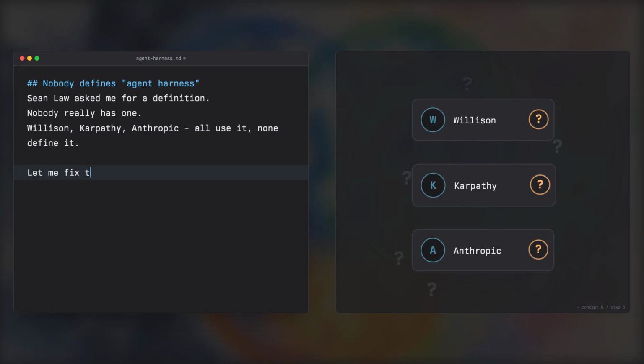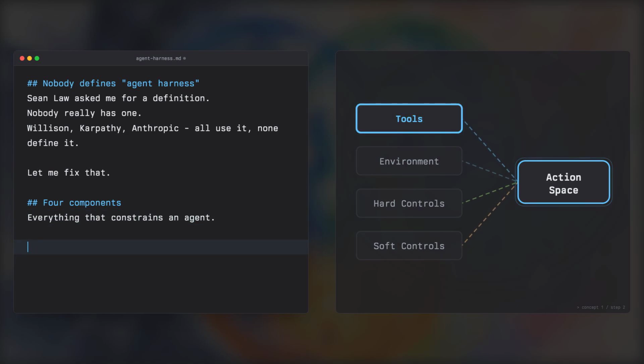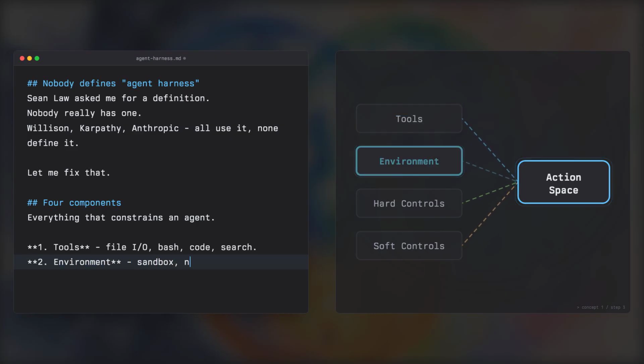An agent harness is everything that constrains, shapes, and defines what an agent can do. It has 4 components. First, tools. The tools you give the agent: file read and write, bash execution, code execution, web search, whatever the agent can call on. Second, environment, where those tools run: a sandboxed file system, a notebook kernel, a voice app.